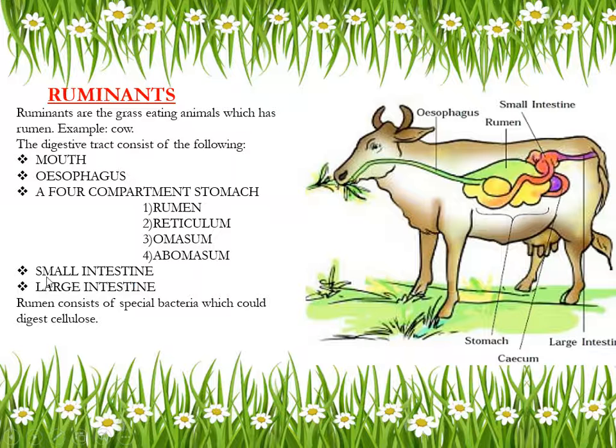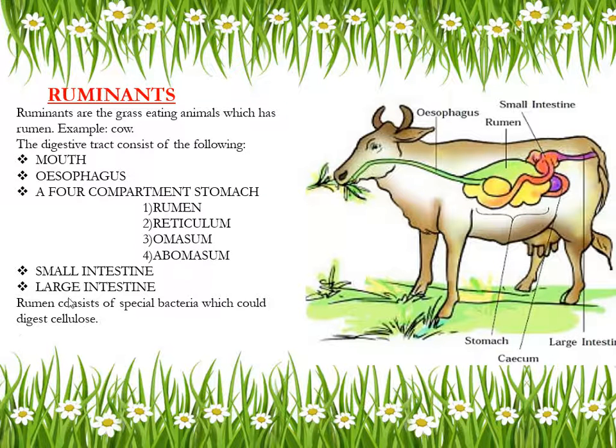Okay. Next track is small intestine and large intestine. So these are the digestive tract of cow or the ruminant: mouth, esophagus, and the four compartments of stomach, that is rumen, reticulum, omasum, and abomasum. And next one is small intestine and large intestine. So till here, anybody is having doubt?